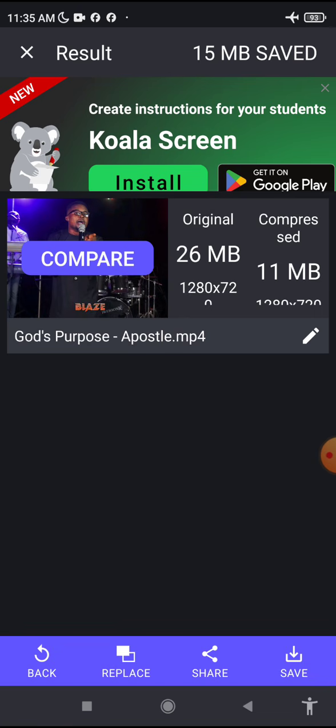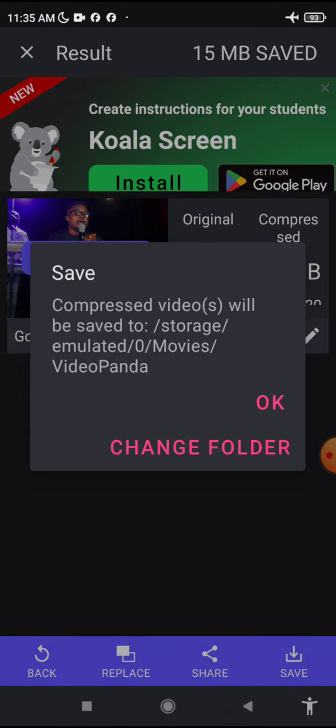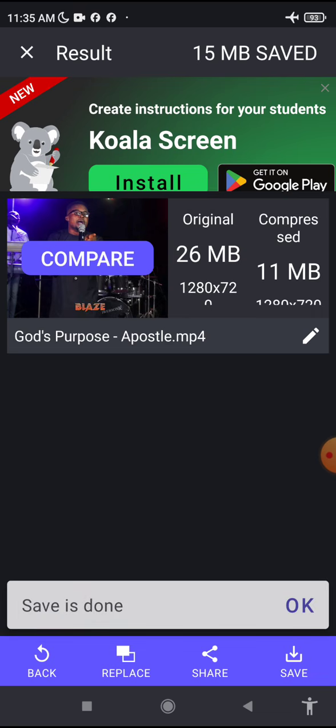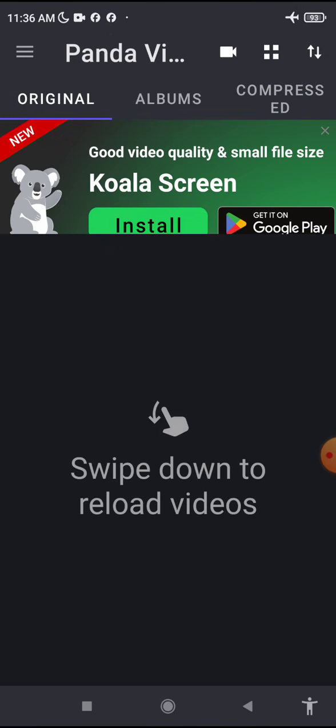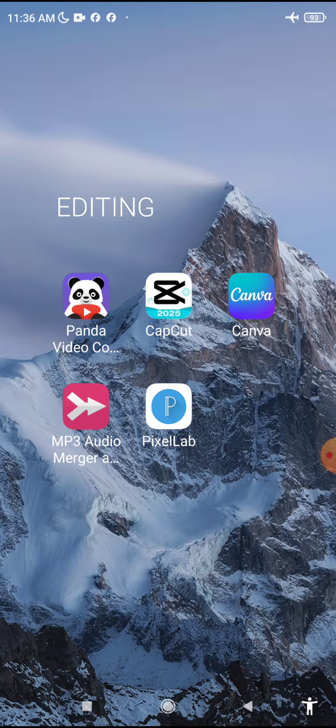That's a good one. So from here you just tap on save, the first one at the bottom, tap on save, then you click on OK. Then it will tell you save is done. OK. Then you can now go back and go to your gallery and check the file.